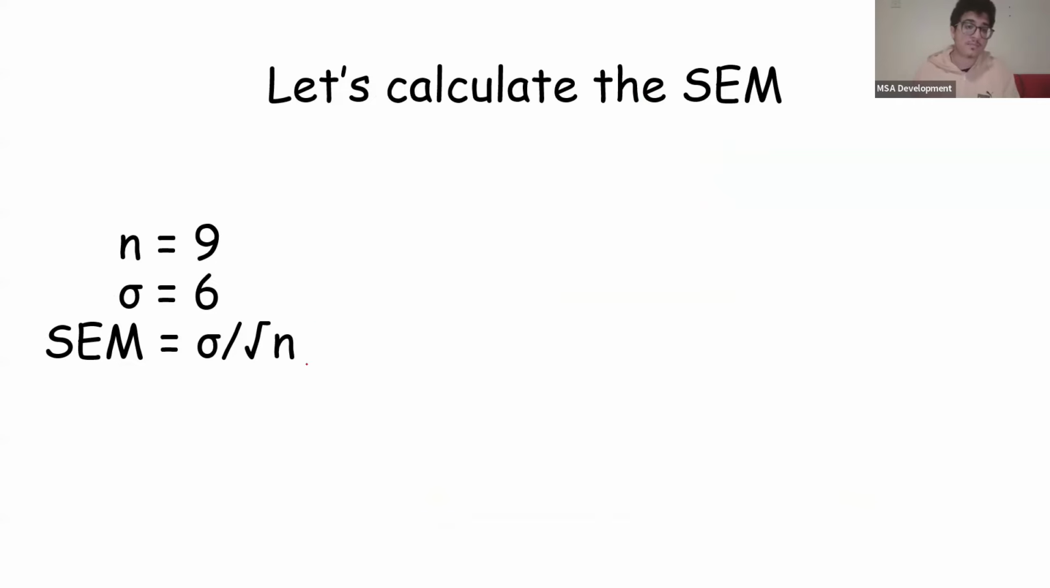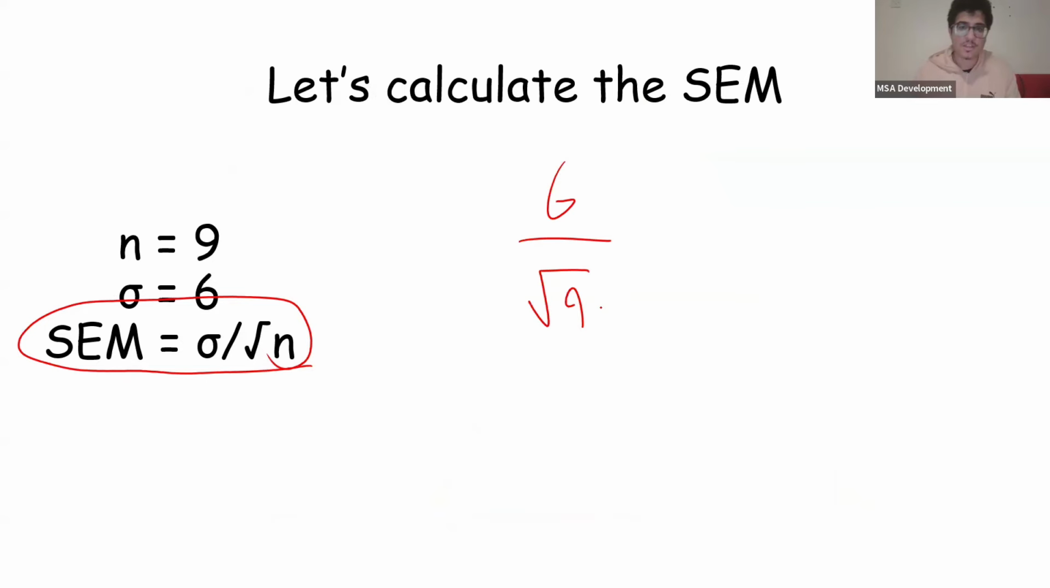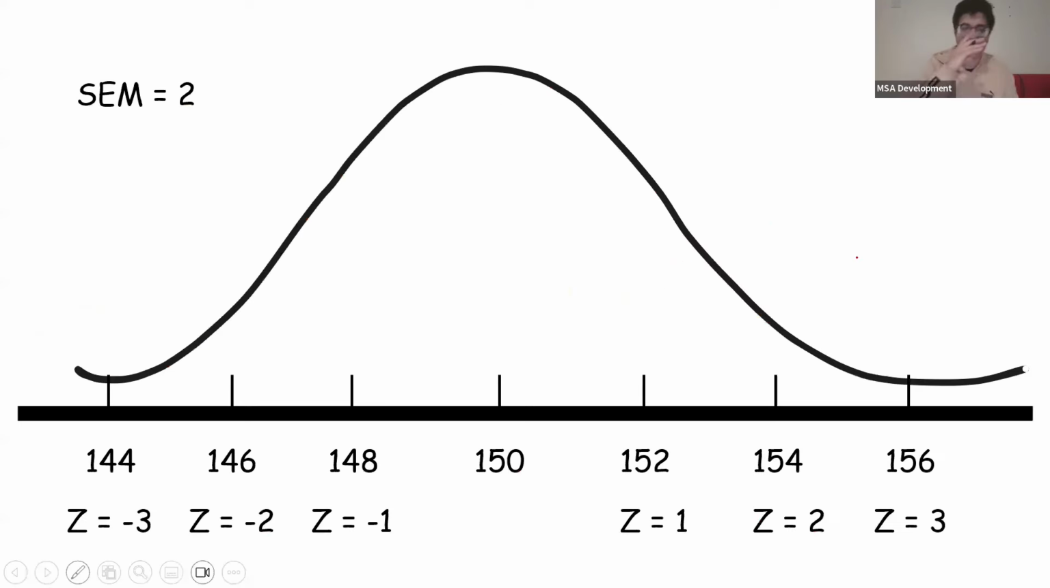To quickly calculate SEM, this was the equation: standard deviation divided by the square root of the sample number, n. So very simply, we do 6 divided by square root 9. The square root of 9 is 3, so we get an SEM of 2. As simple as that. Because our SEM is 2, now we know basically the standard deviation, but for our mean.